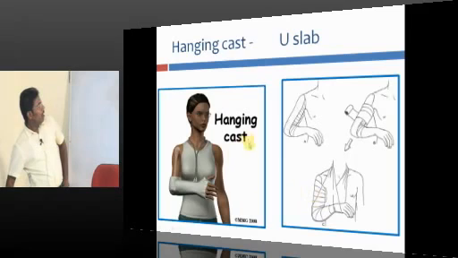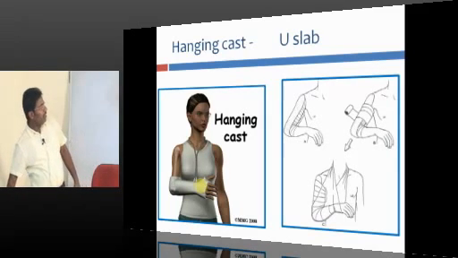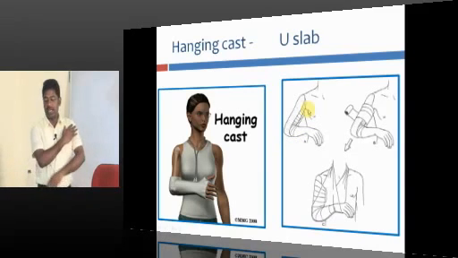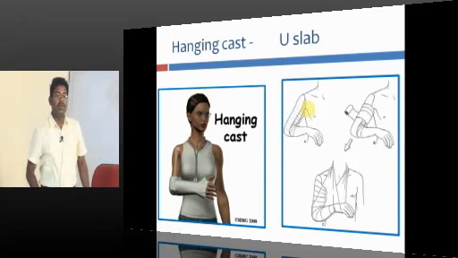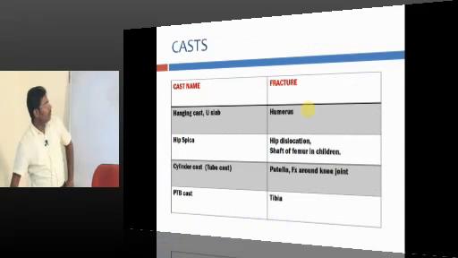Yeah, hanging cast. I just told you, if the fracture is here, you don't need to cover the fracture. You just apply POP. The weight of the POP will realign the fracture fragments, reduce it and keep it in position. And why is this called U-slab? Because it is applied in a U-shaped manner. See, this is a U, is it not? That is why it is known as U-slab. So U-slab and hanging cast are both useful in managing humerus shaft fracture. Okay, so you can recollect your memory: hanging cast, U-slab, and PTB cast. This I will tell you later.